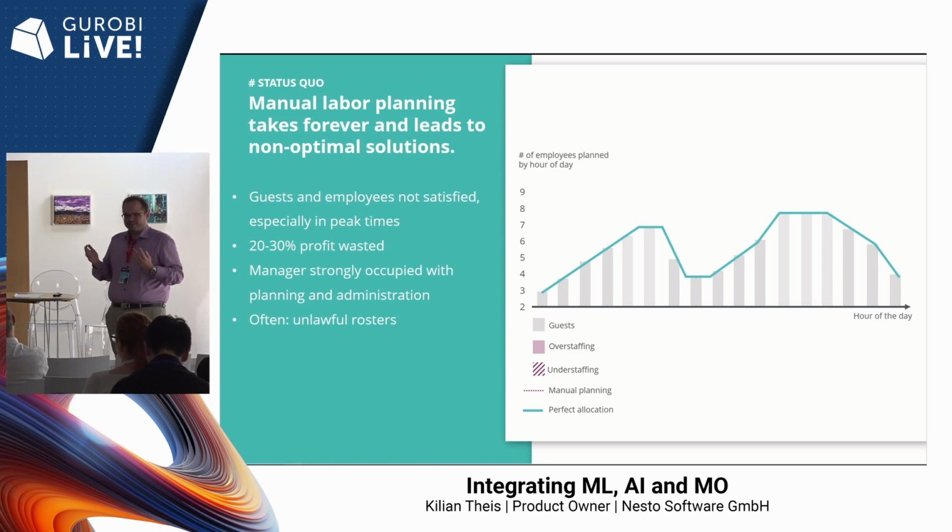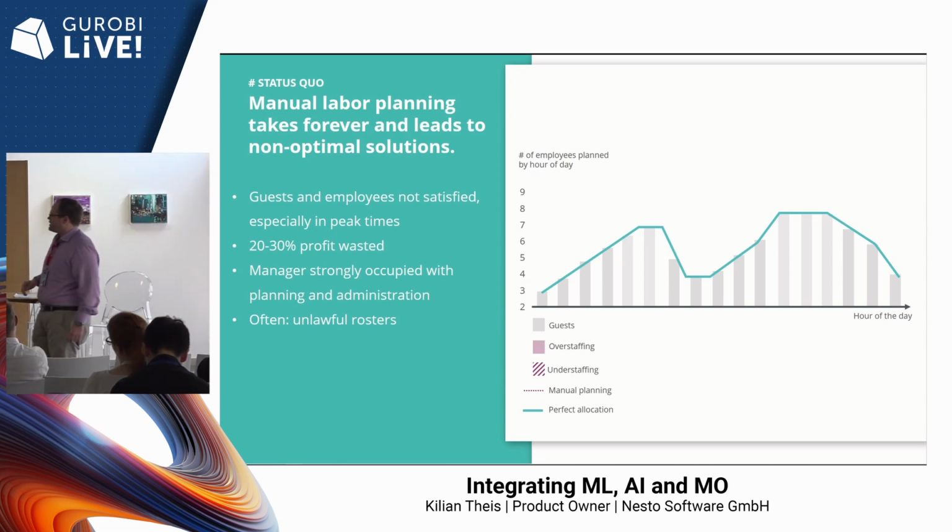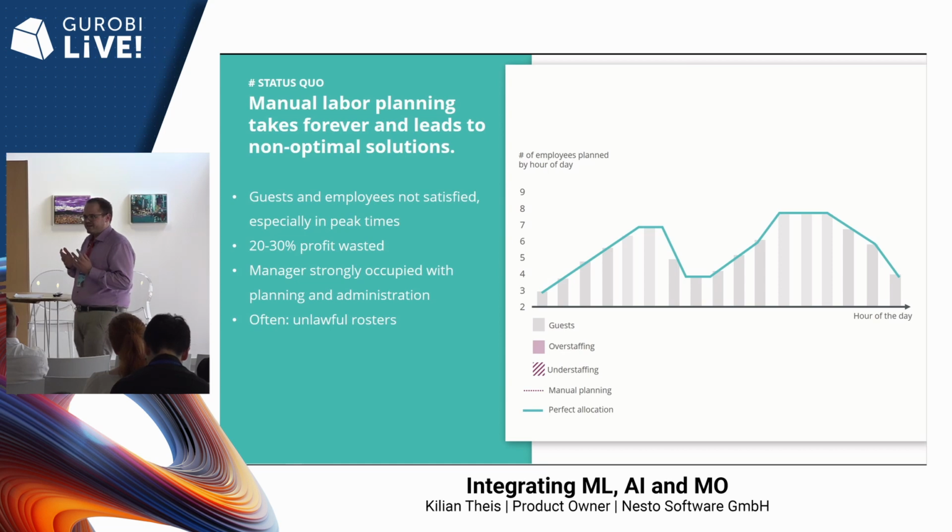And the problem is the distribution of guests during the day is not equal, but mostly shows two peaks during lunchtime and during dinner time. And this makes it harder to find shifts which optimally cover the theoretical employee demand.